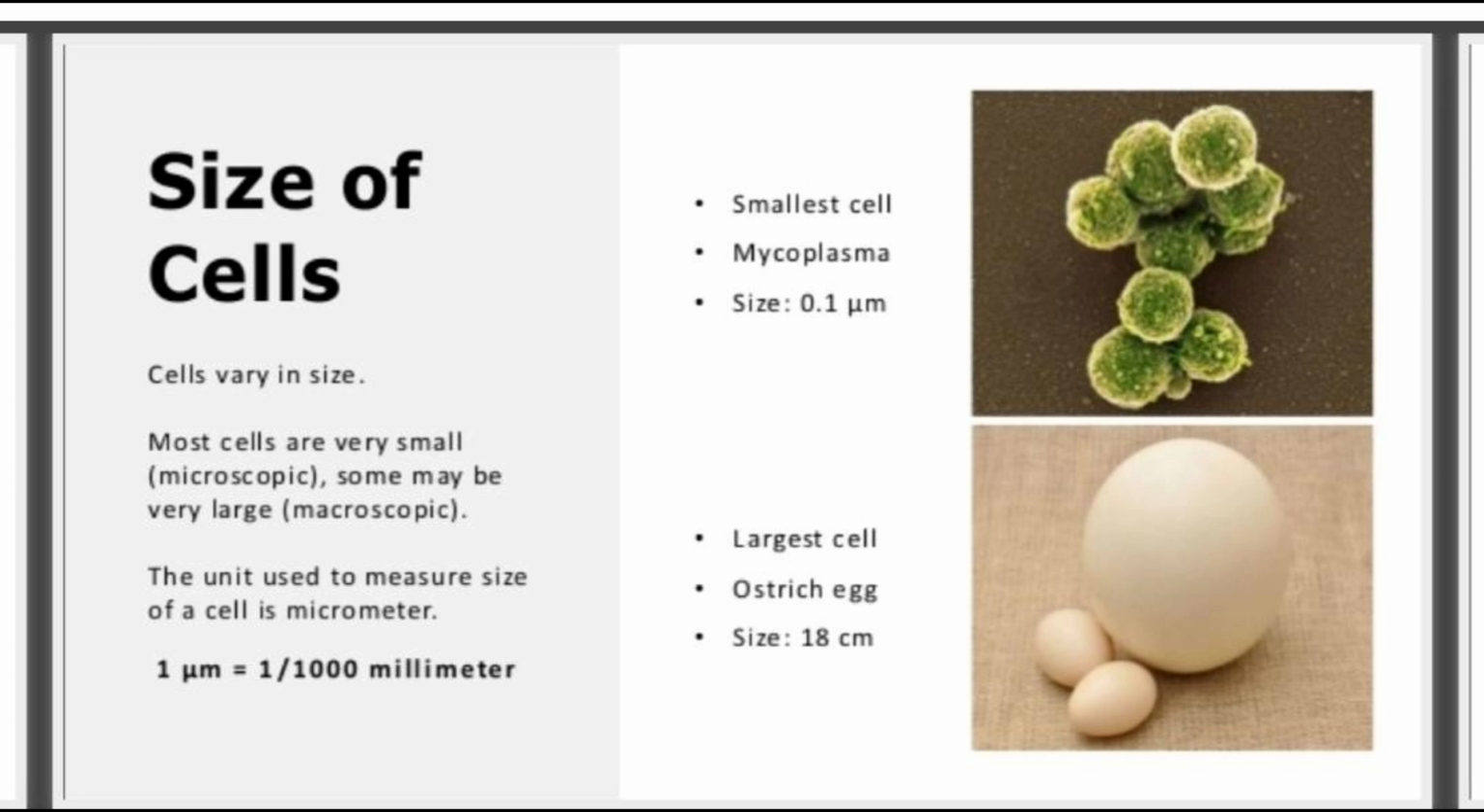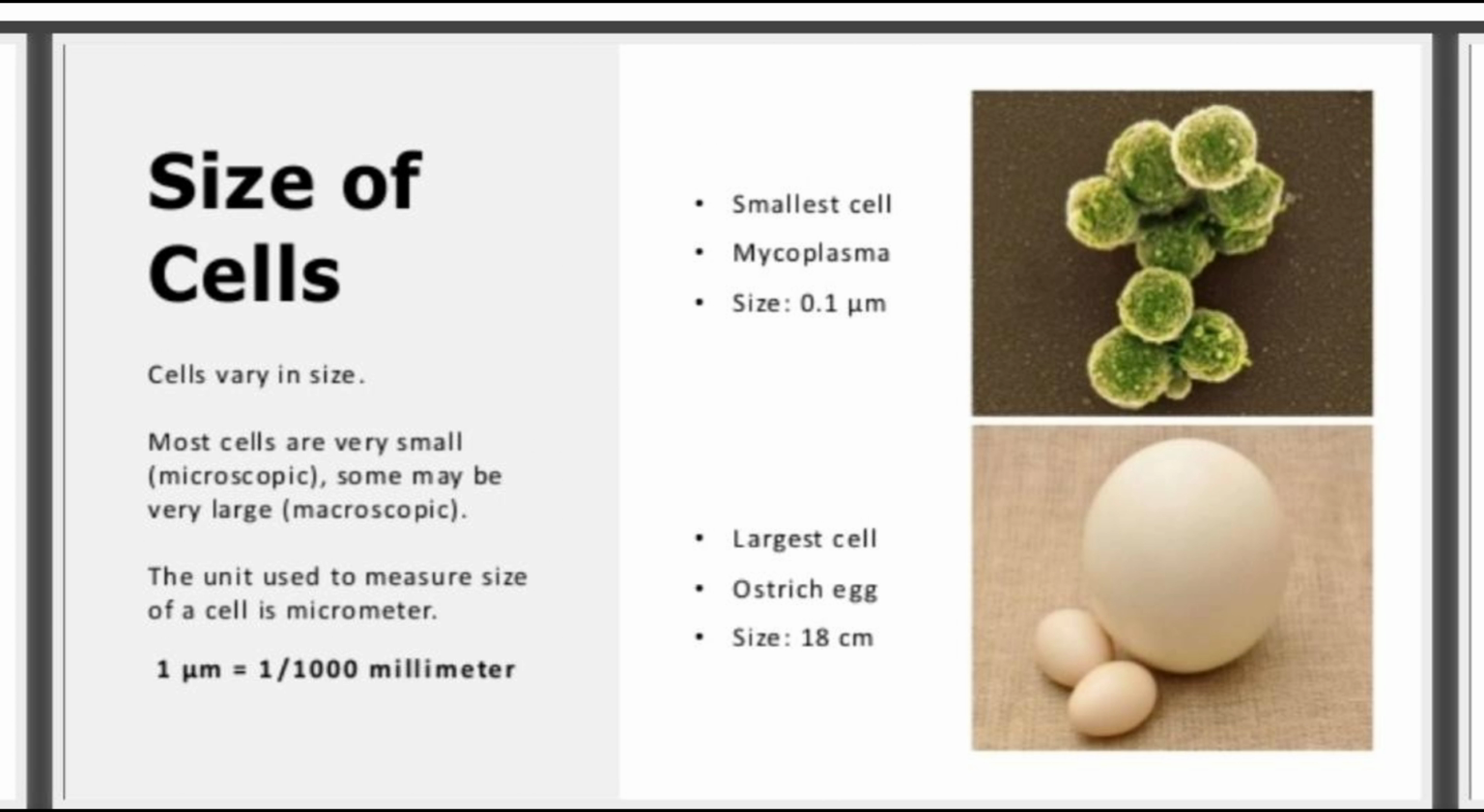Now, variation in shapes and sizes of the cell. Cells vary in size. Most cells are very small, so small that we can see them only with the help of a microscope. Some cells are large, very large. They are macroscopic. Macroscopic means you can see them even with your naked eye.